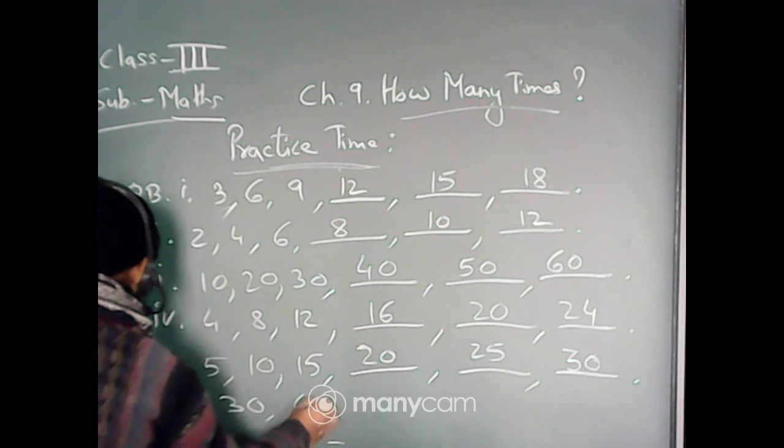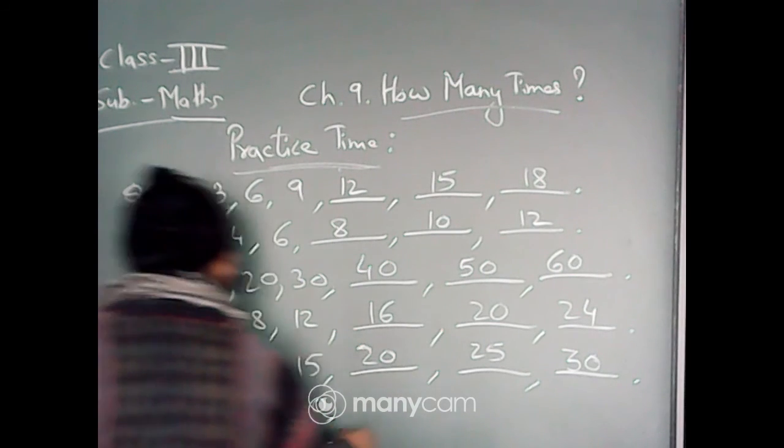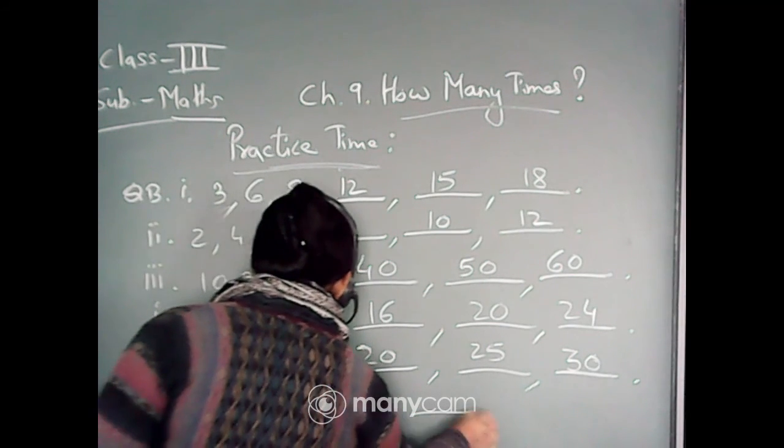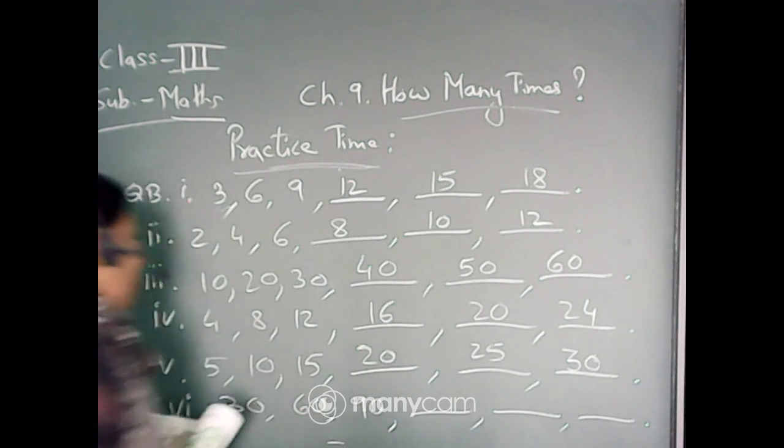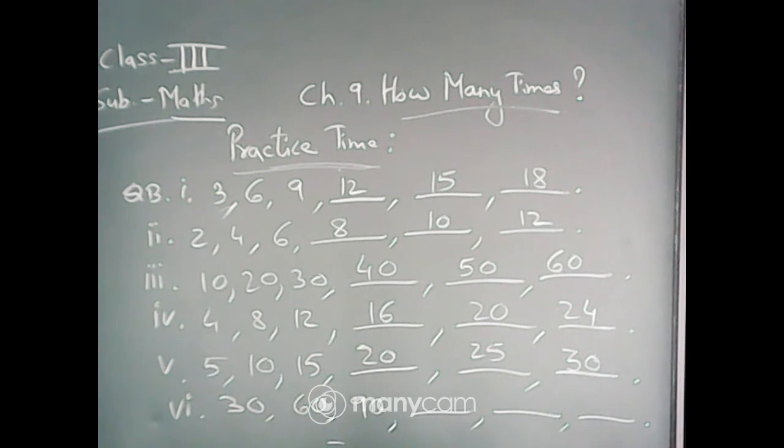30, 60, 90, and 3 dashes. So this is the table of 30, isn't it? This is the table of 30.